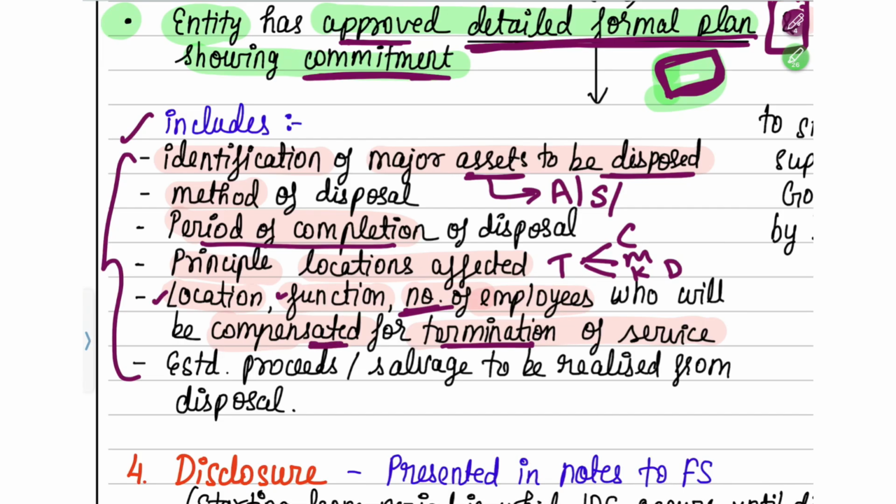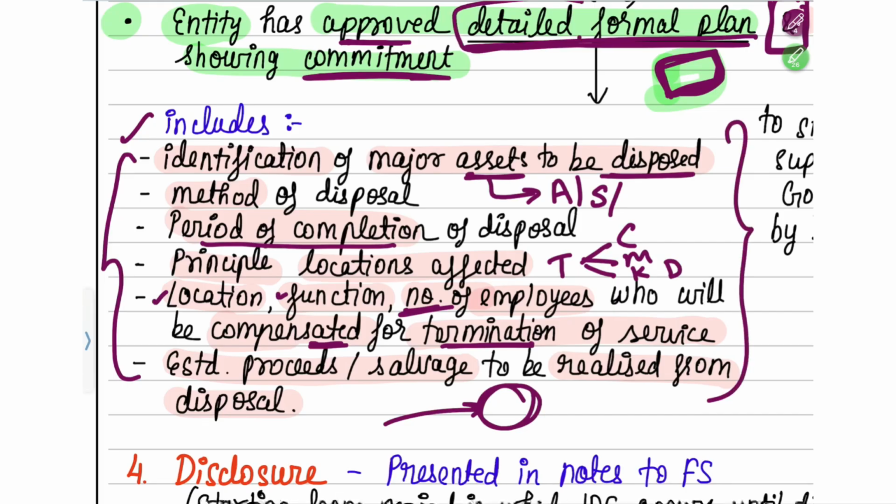Next and final one, they are saying, what will be the estimated proceeds or salvage value to be realized from the disposal? That means when you're selling the asset, what is the estimated value you are expecting out of it, that you have to write down. So if all these things are present in a plan, it will be called a detailed plan.